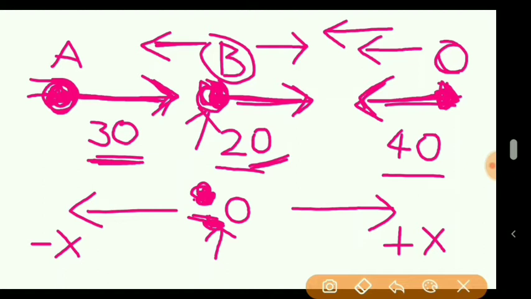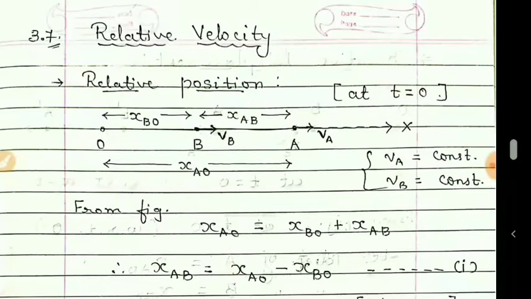That is important. Now students, let us obtain some equations related to relative velocity. Here in the figure you can see point O, point B and point A. Here at point B, the velocity of the particle is Vb.